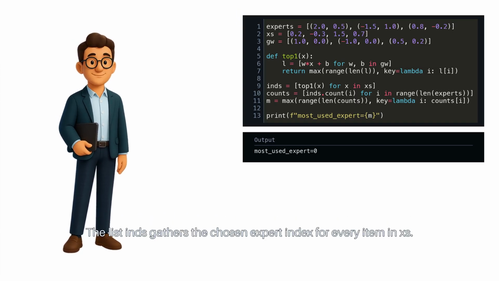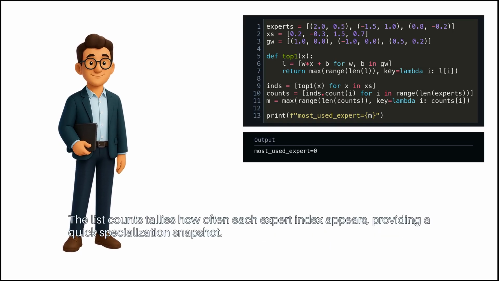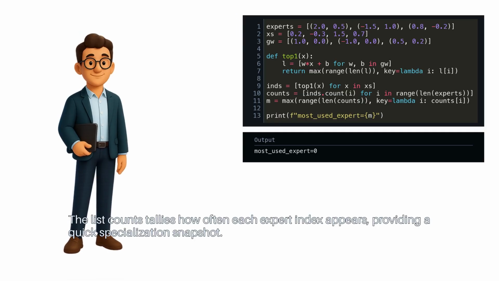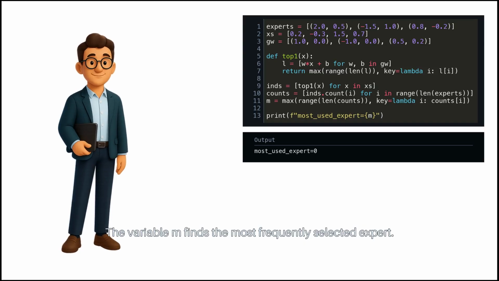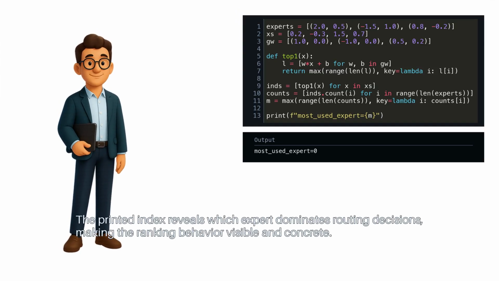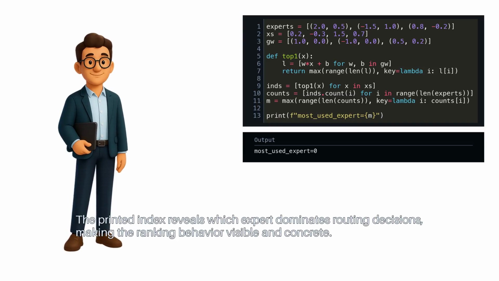The list ins gathers the chosen expert index for every item in XS. The list counts tallies how often each expert index appears, providing a quick specialization snapshot. The variable M finds the most frequently selected expert. The printed index reveals which expert dominates routing decisions, making the ranking behavior visible and concrete.